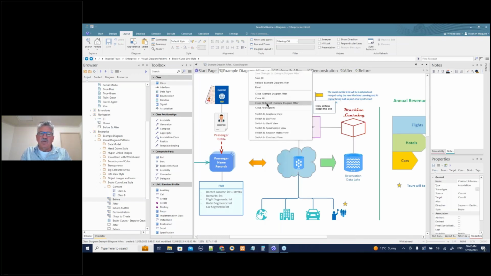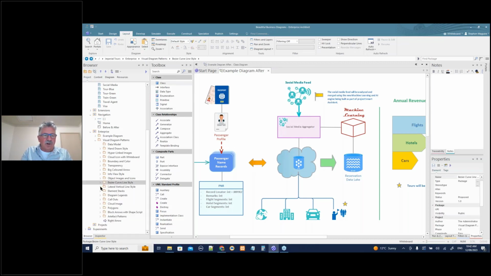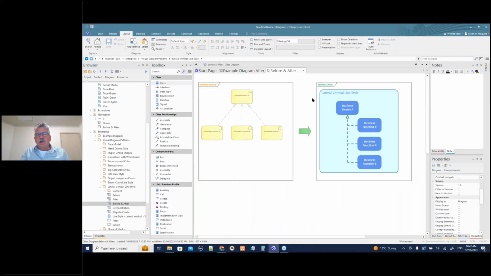Remembering that you can watch this video again at any time, and when you get this model, you can go through these steps yourself. That's all pretty straightforward. Let's move on to the next one. Lateral vertical lines. Again, relatively straightforward. Here's a pattern. Someone actually sent me this one early in the week saying, hey, what can I do about this diagram? There's lots of different things we can do, but this is one of them. That looks a whole lot more appealing than the other way.